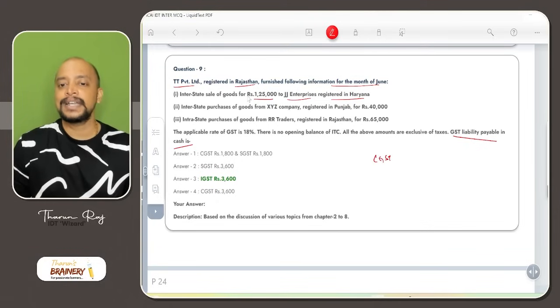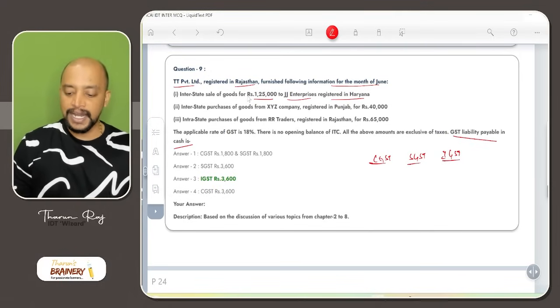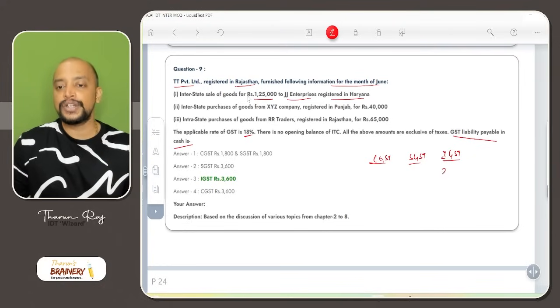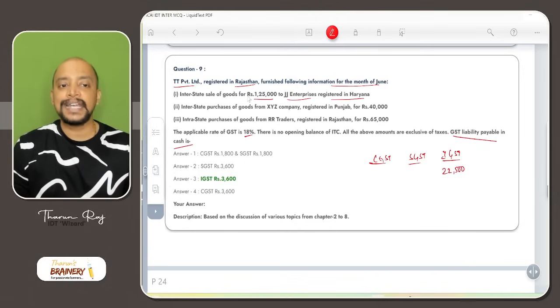So CGST, SGST and IGST liability. How much is the IGST liability in this case? So 1,25,000 into what is the rate of GST? 18%. That will be 22,500. Then next one, interstate purchases.